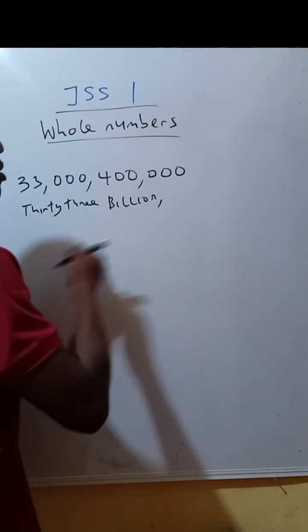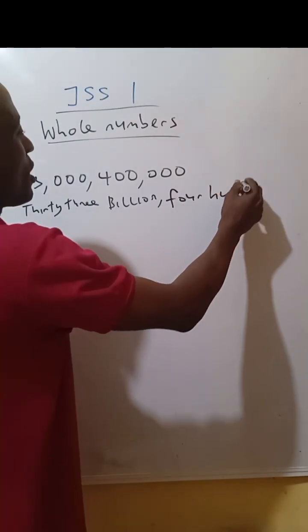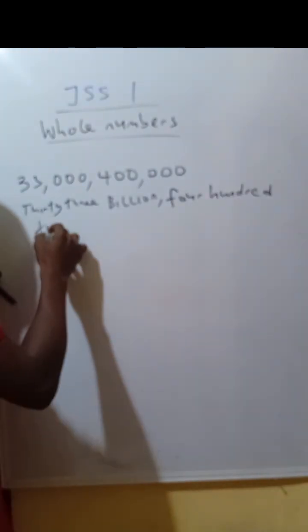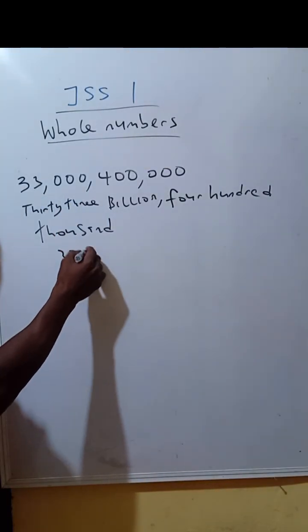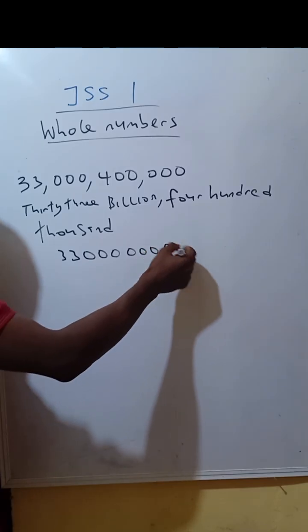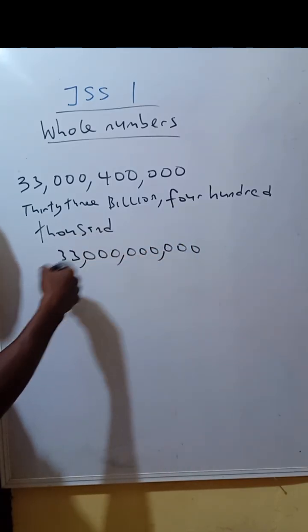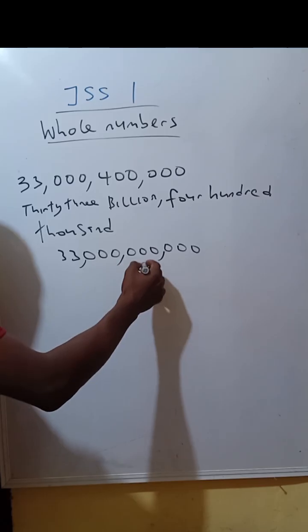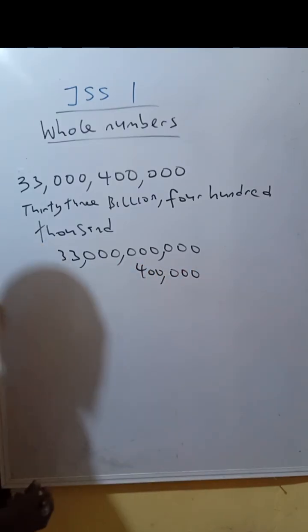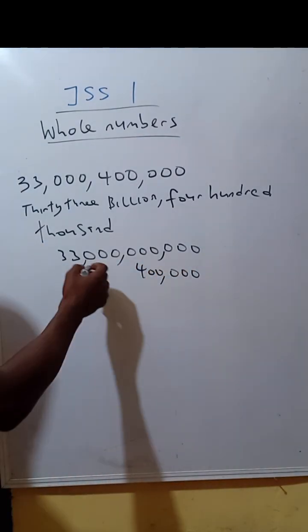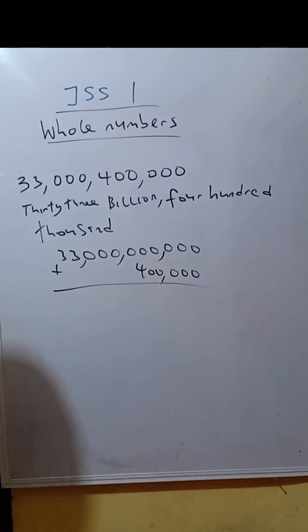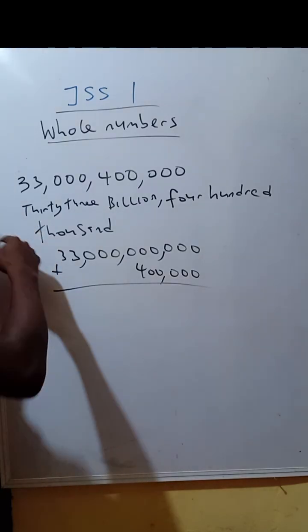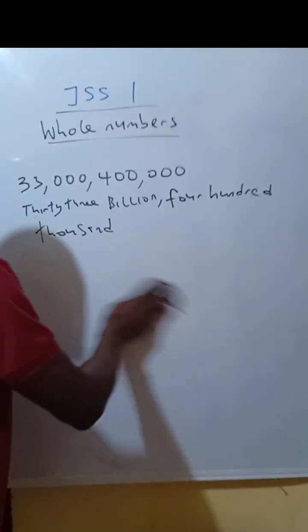But you can write this way: 33 billion 400,000. This is actually 33 billion, then 3, 4, 5, 6, 7, 8, 9 places. 33 billion plus 400,000. 33 billion 400,000. That's how you got this. So you see how to write down this number in words.